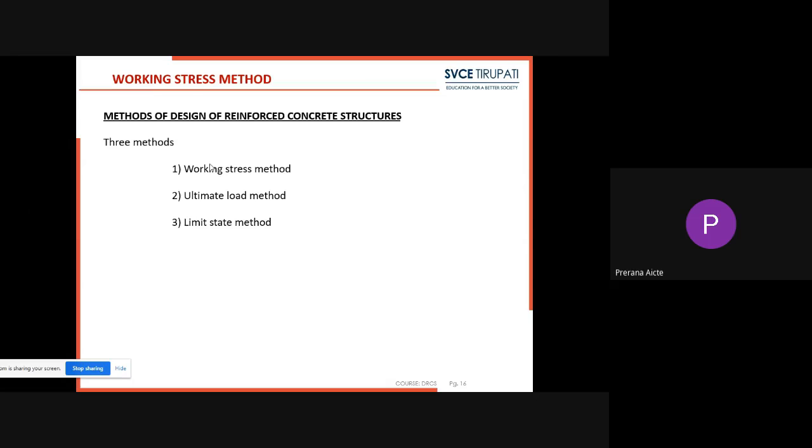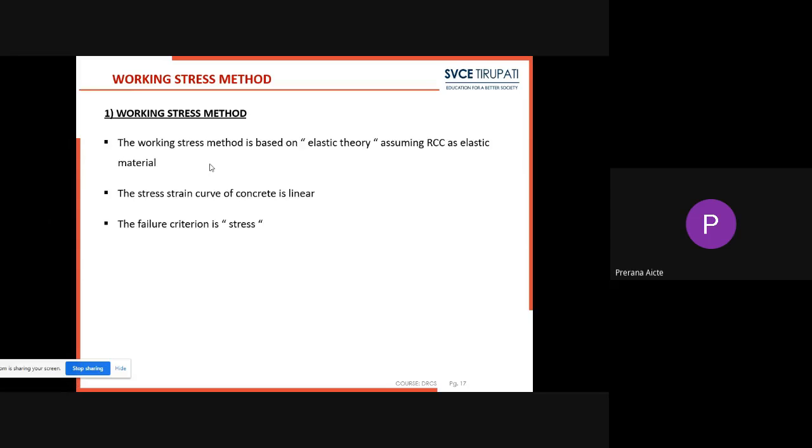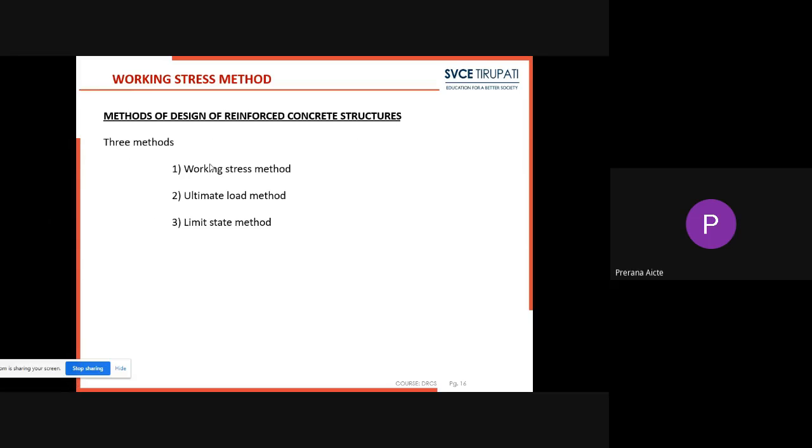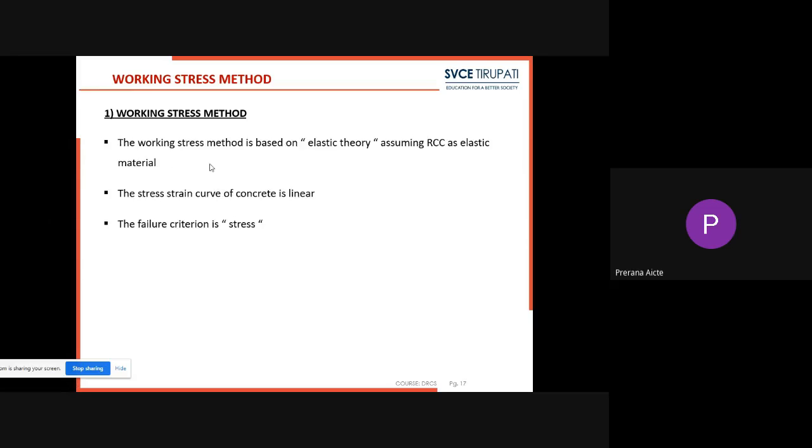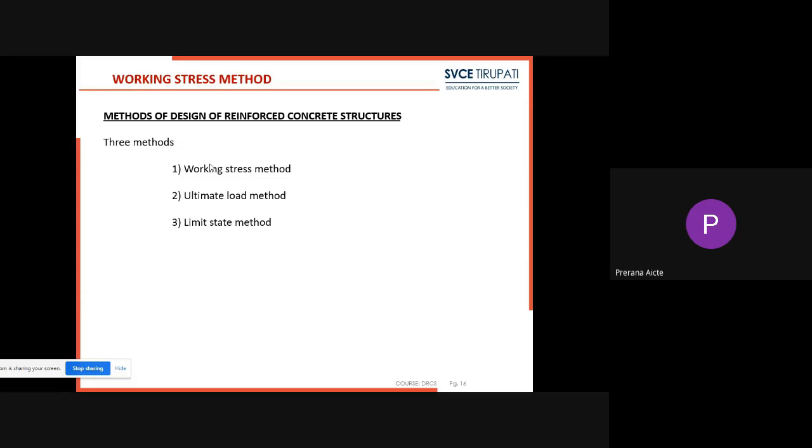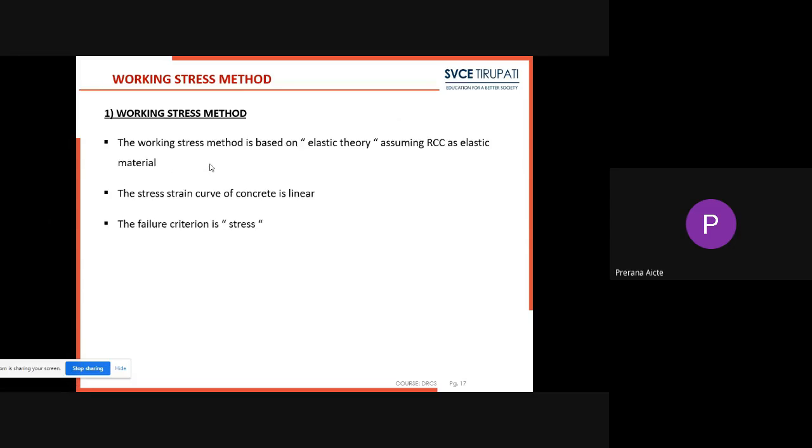Coming to working stress method. Generally for design of reinforced concrete, three methods are used. The three methods are working stress method, ultimate load method, and the third one is limit state method. Now we will see briefly about the working stress method, and what the important topics are in GATE.